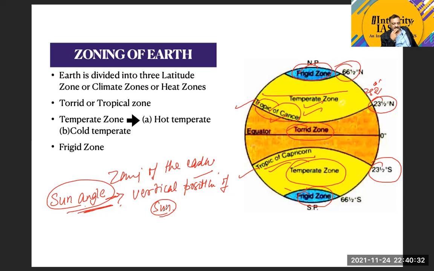You got this point, guys? Vertical position of the sun. Okay, I'll discuss the topic of sun angle in the next class, because for today's class, I think this is sufficient for you. I will upload the video on YouTube. You can refer to the video once again, revise the concept, and then I'll explain the idea of the sun angle.